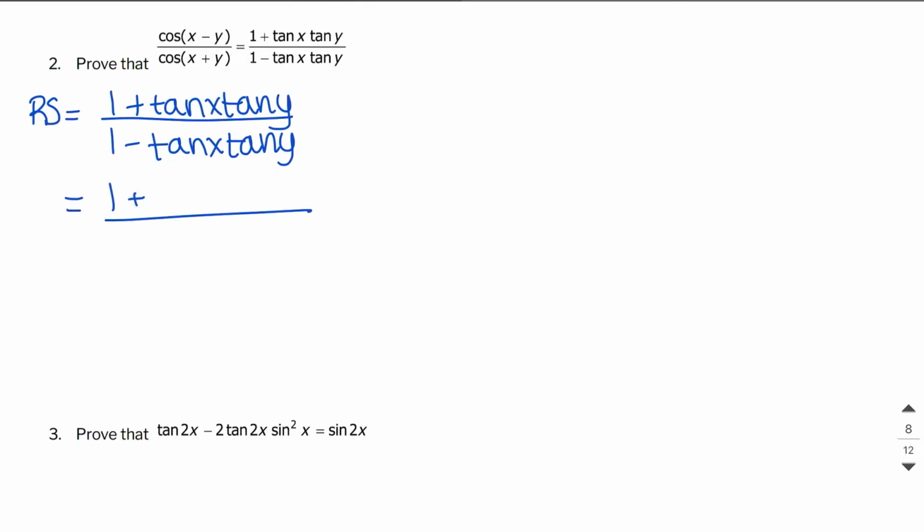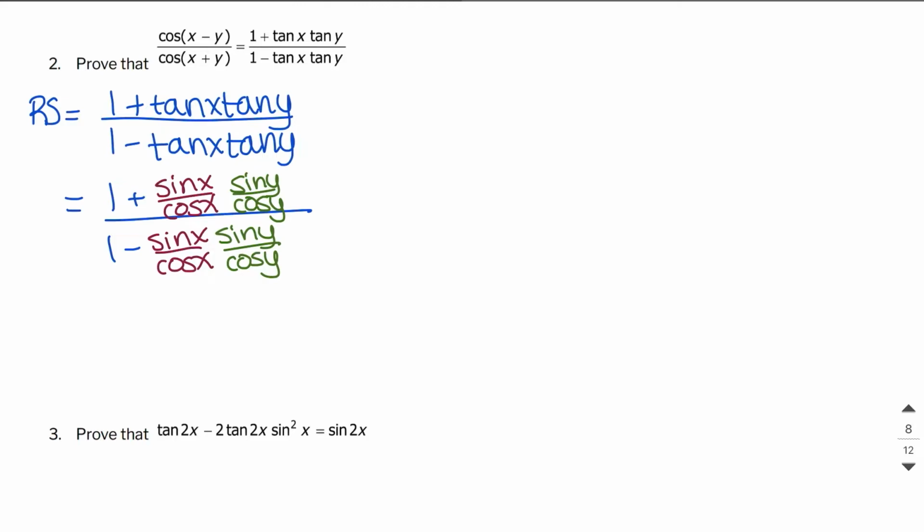So this is 1 plus, and the tan of x is sine of x over cosine of x, and the tangent of y is sine of y over cosine of y. In the denominator, I have 1 minus, and same thing here: tan of x is sine of x over cosine of x, and tan of y is sine of y over cosine of y.